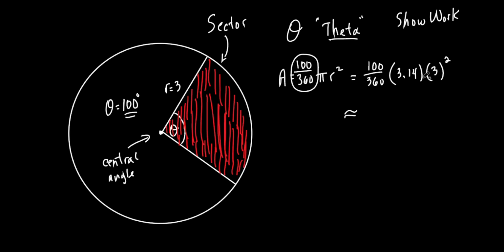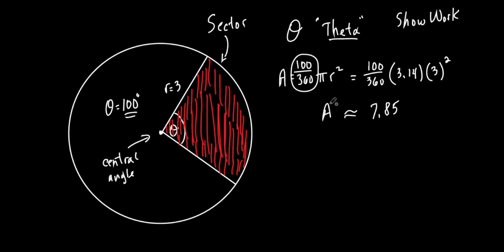And now what I'm going to do is put that all into the calculator. So how am I going to do that? Well, I'm going to put 100 over 360 first. 100 divided by 360 equals, comes out to some crazy fraction, 2.777. It keeps on repeating. All right? And I'm just going to go times 3.14. Then I got some other number, 0.87222. And then times what? 3 squared. But do 3 squared in your head. What's 3 squared? 9. You hit times 9. And you get 7.85.